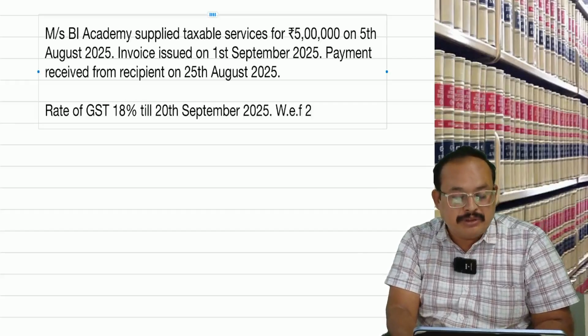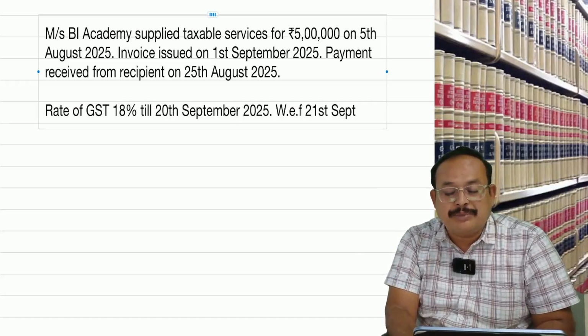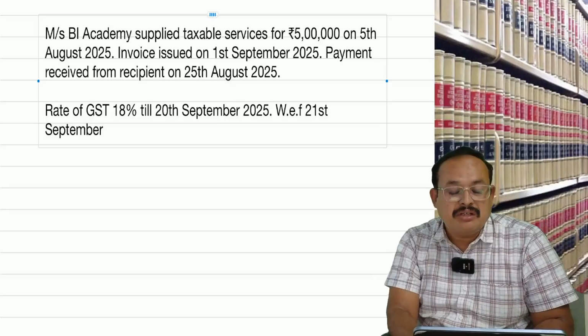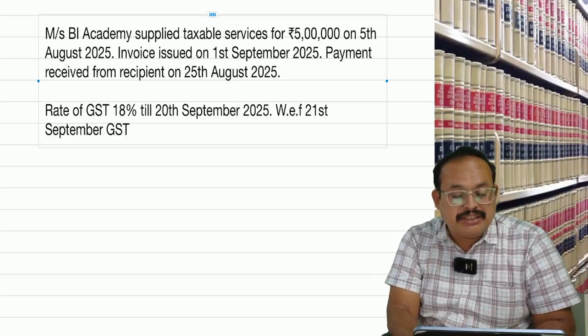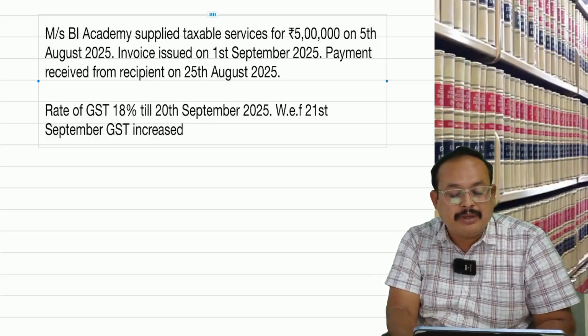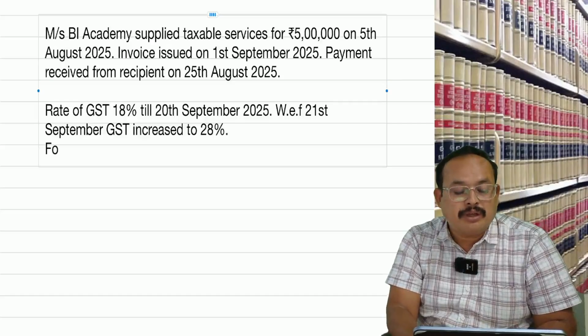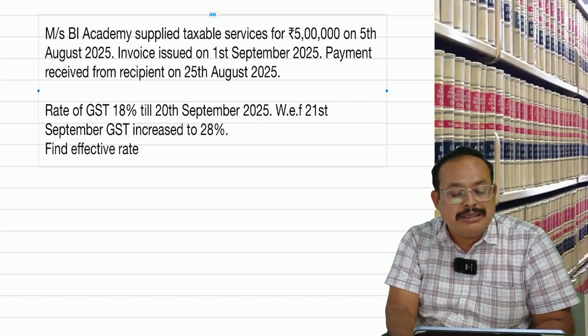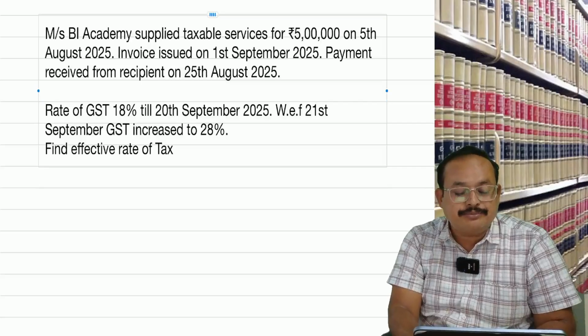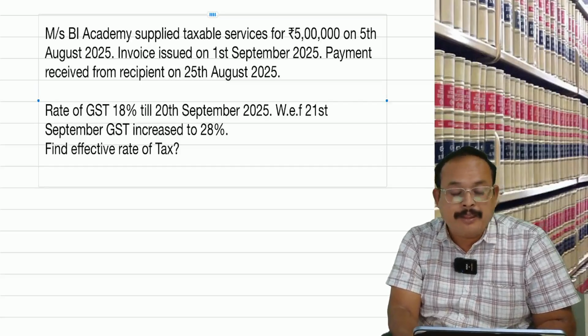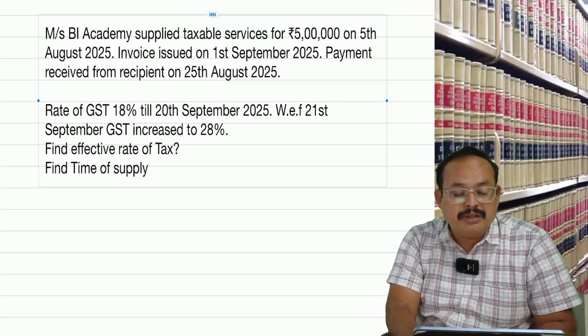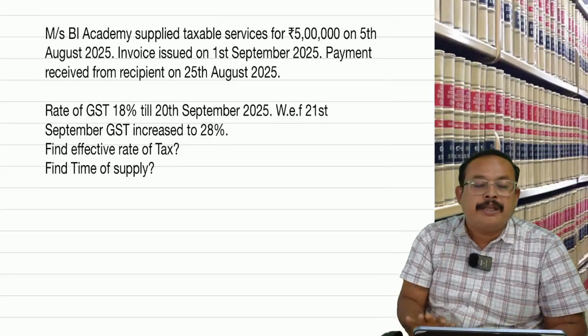With effect from 21st September, GST increased to 28%. Find the effective rate of tax. Thereafter, find the time of supply. That's all.